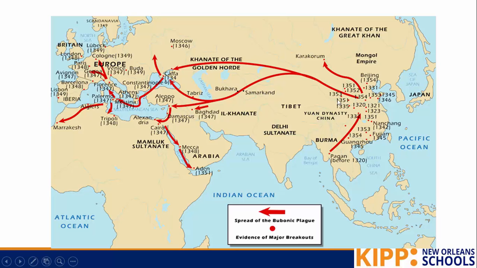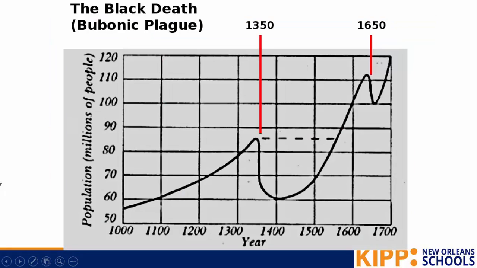We today, though, know that the bubonic plague started here and it spread along these trade routes. The rats would be carried along the trade routes, and then the plague was spread that way. Here's a chart that's showing us the population. You can see before the bubonic plague, the population of Europe was rapidly going up. And then in 1350, when the bubonic plague hit, the population dropped. And it dropped because people were dying from the bubonic plague. And it took a little while for things to get back to normal.